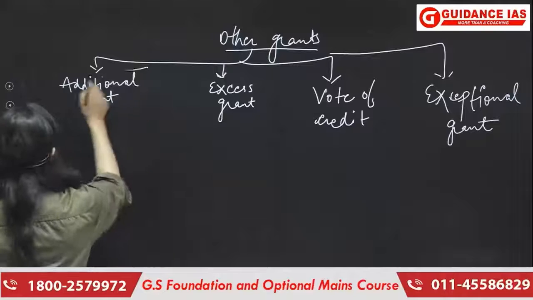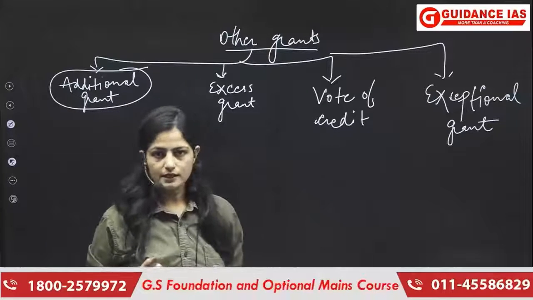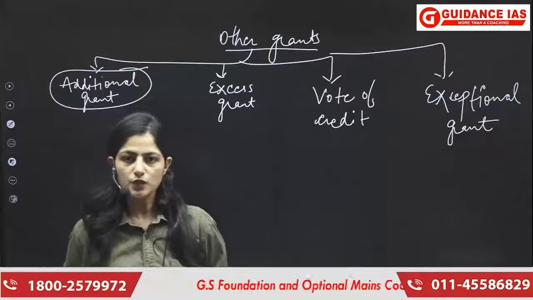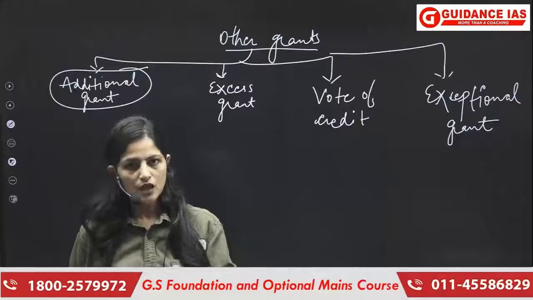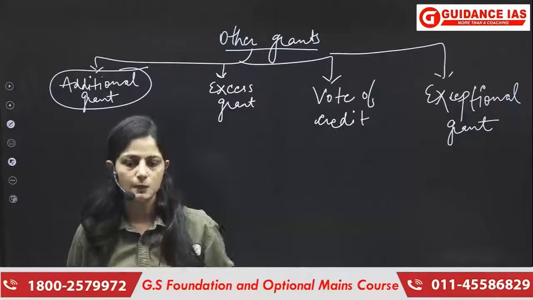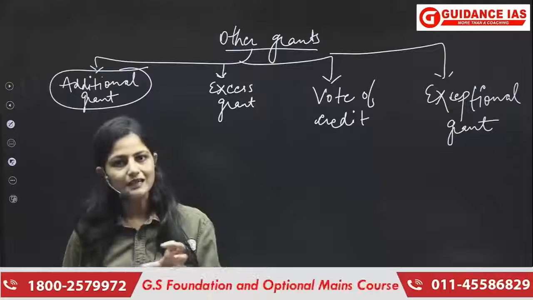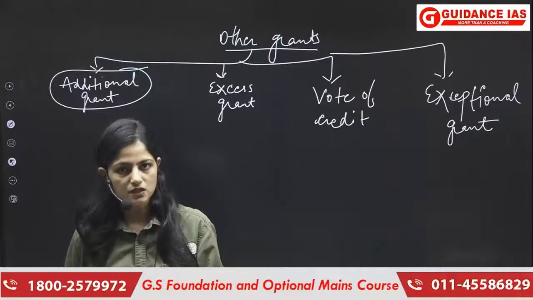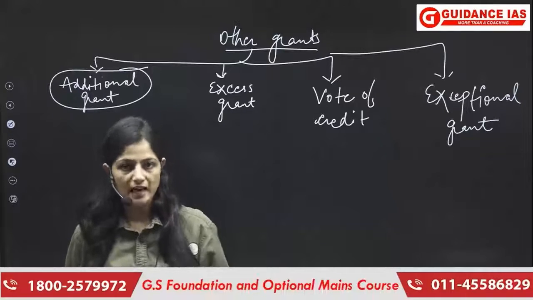What happens in an additional grant? Let me tell you the entire logic behind it. Suppose we plan a monthly expenditure for our family, say 100 rupees. But somehow, besides that 100 rupees, something happens in between, some kind of emergency, for example somebody has an accident.